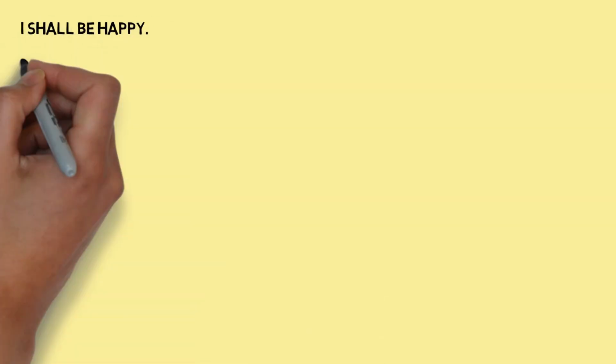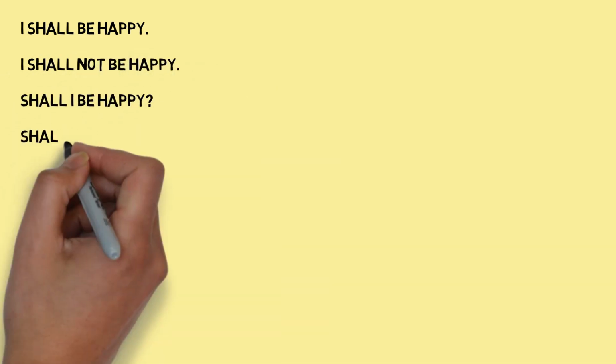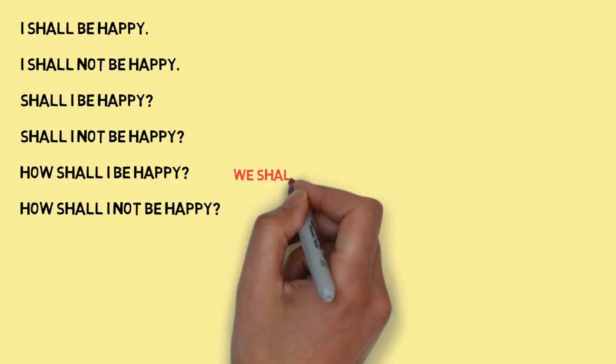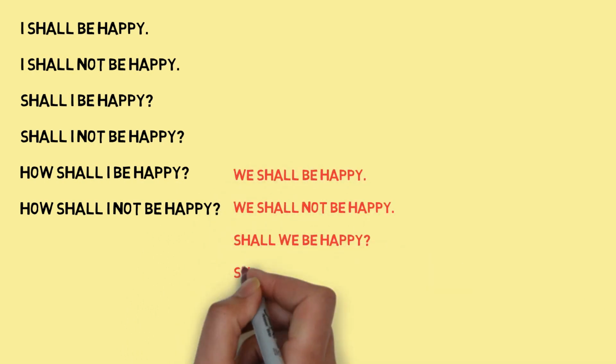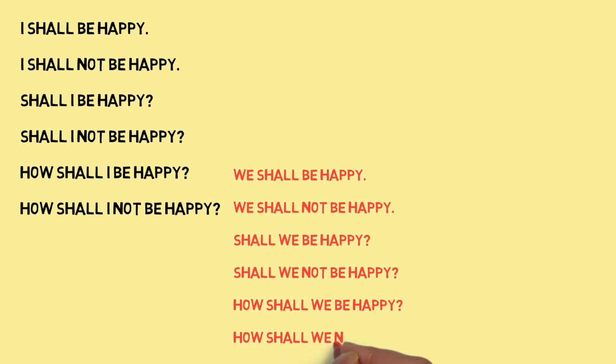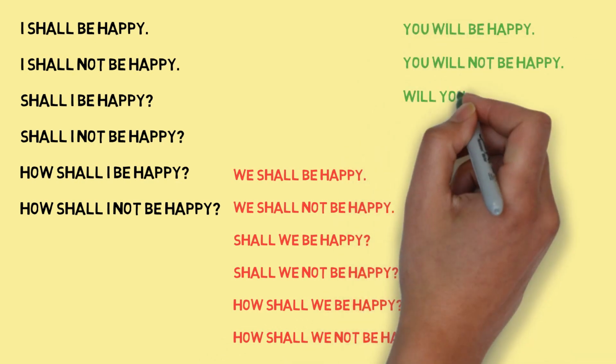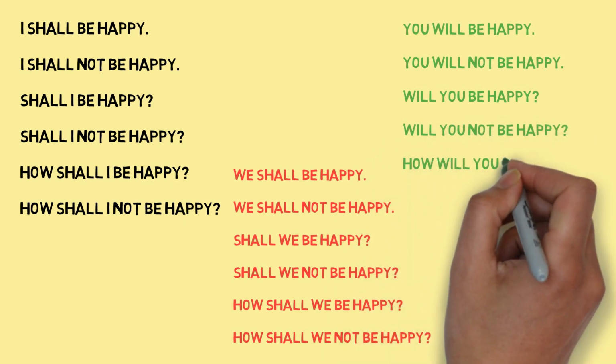I shall be happy, I shall not be happy, shall I be happy, shall I not be happy, how shall I be happy, how shall I not be happy. We shall be happy, we shall not be happy, shall we be happy, shall we not be happy, how shall we be happy, how shall we not be happy. You will be happy, you will not be happy, will you be happy, will you not be happy, how will you be happy, how will you not be happy.